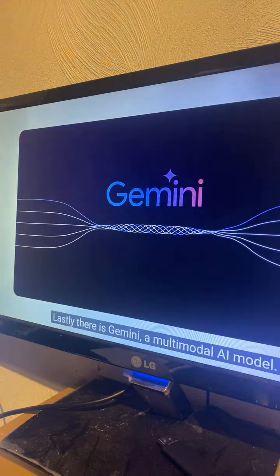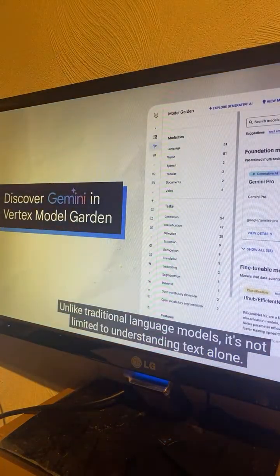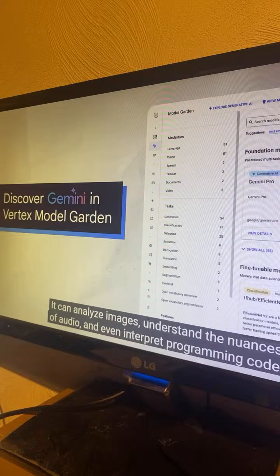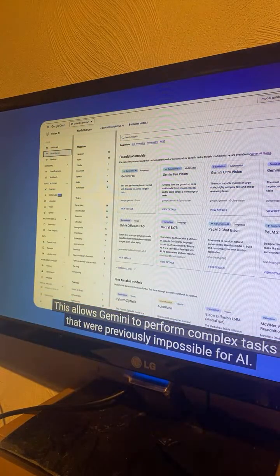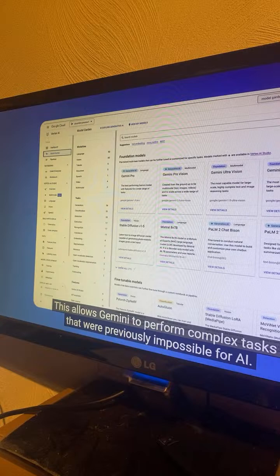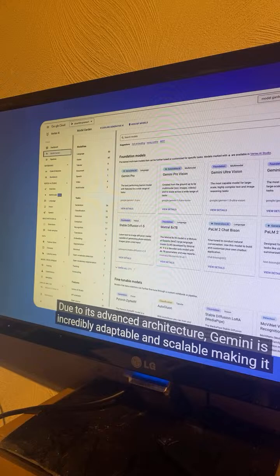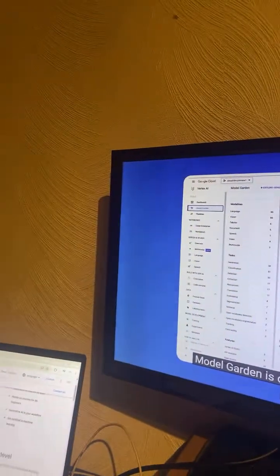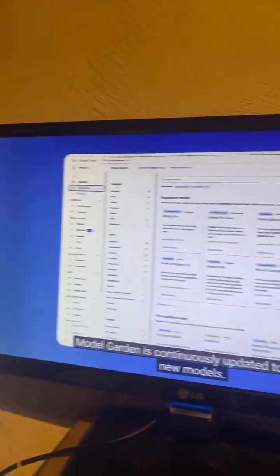Lastly, there is Gemini, a multimodal AI model. Unlike traditional language models, it's not limited to understanding text alone. It can analyze images, understand the nuances of audio, and even interpret programming code. This allows Gemini to perform complex tasks that were previously impossible for AI. Due to its advanced architecture, Gemini is incredibly adaptable and scalable, making it suitable for diverse applications. Model Garden is continuously updated to include new models.